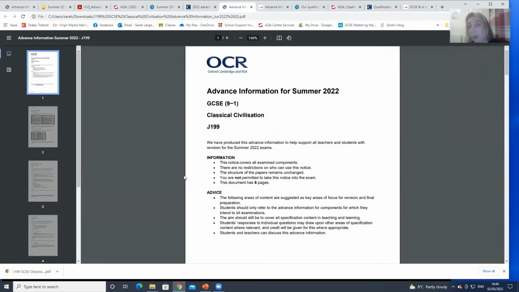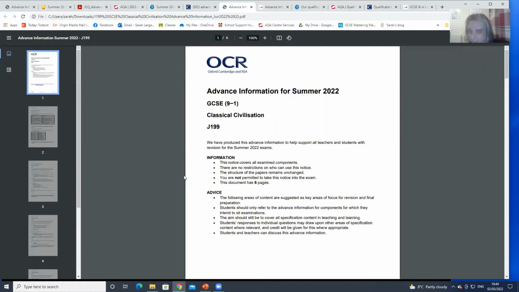It's important to note that you can't take these documents into the exam. It's all nicely written on it that they don't go into the exam. But they're there for you to print off. It talks you through the advice. It's not just a list of content. It tries to explain what it is, what it tells you and what it doesn't. So it's worth taking the time to actually read the entire document of each one, because as Katie says, every subject and every board is ever so slightly different because the exams are different.